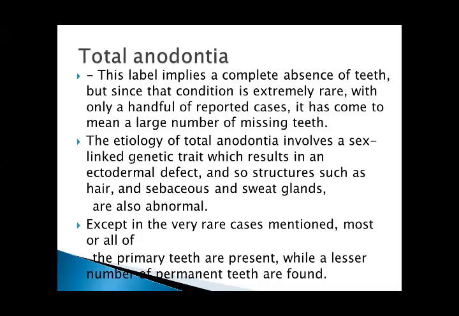The etiology of total anodontia, etiology means cause. Anodontia is an X-linked genetic trait which results in an ectodermal defect, and so structures such as hair and sebaceous and sweat glands are also abnormal. Except in the very rare cases mentioned, most or all of the primary teeth are present, while a lesser number of permanent teeth are found.